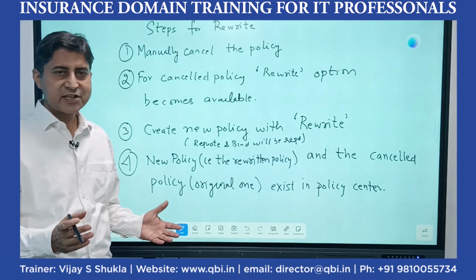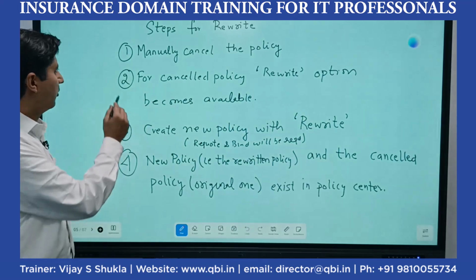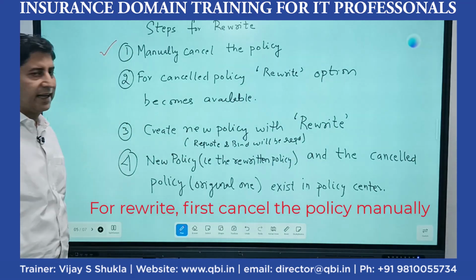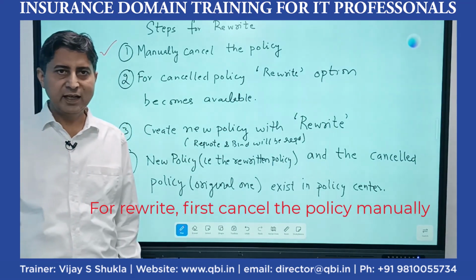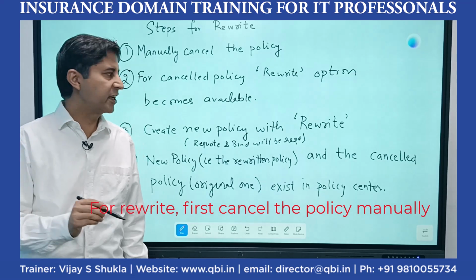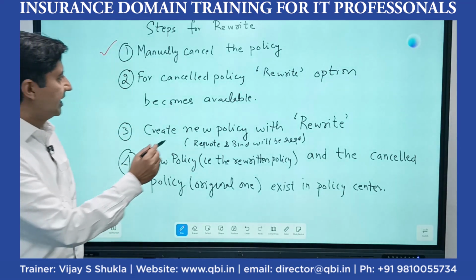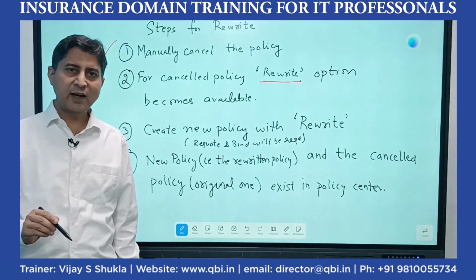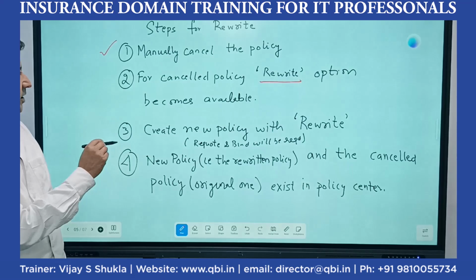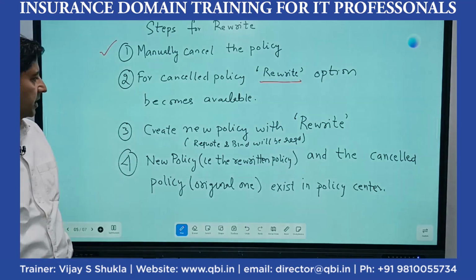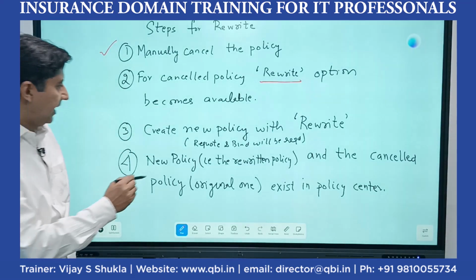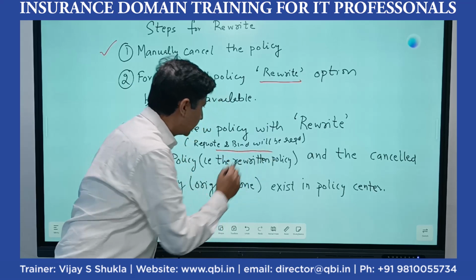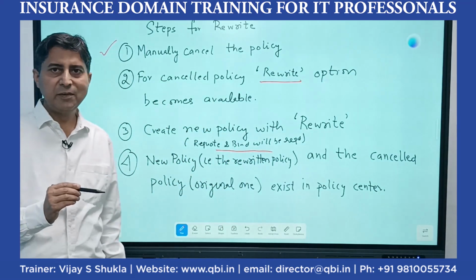So what are the steps to rewrite a policy? Manually cancel the policy. So in Guidewire, the policy is cancelled manually, and only those policies which have been cancelled, there is a rewrite option available. So rewrite option will be available only for a cancelled policy. So then you execute the rewrite option, create a new policy, and for changes in coverables or coverages, a requote and a bind will be required.